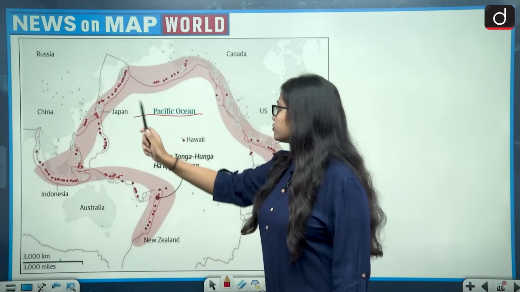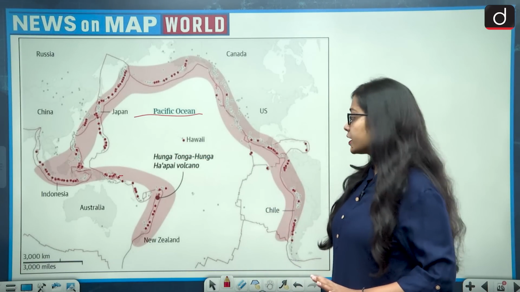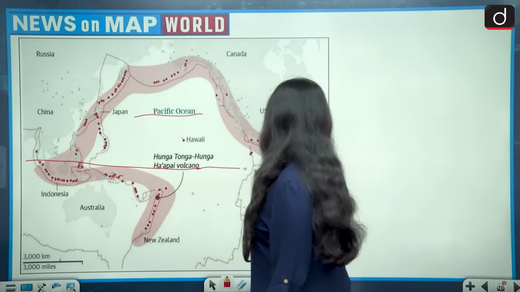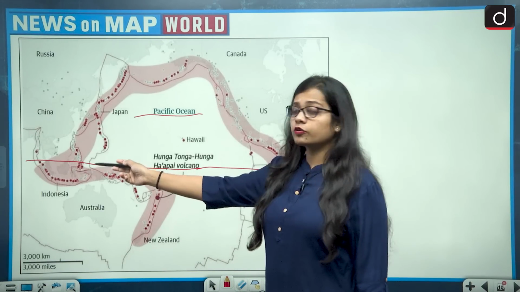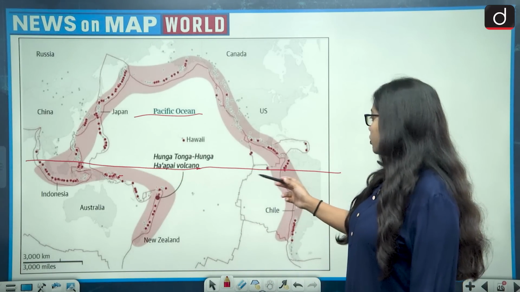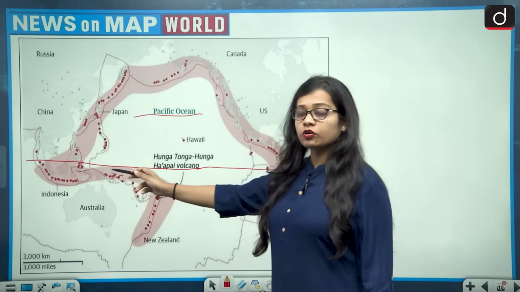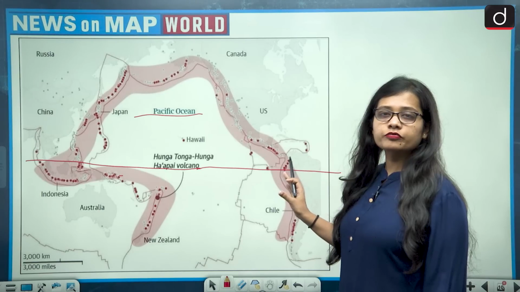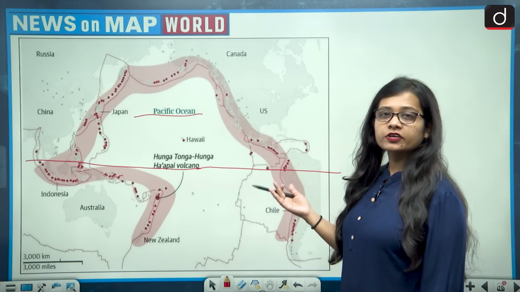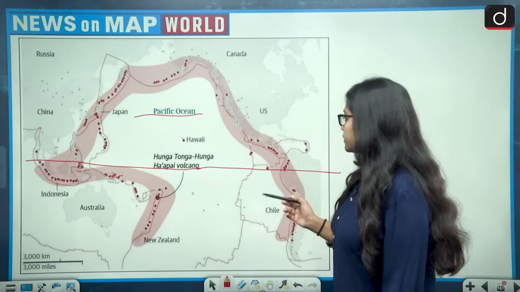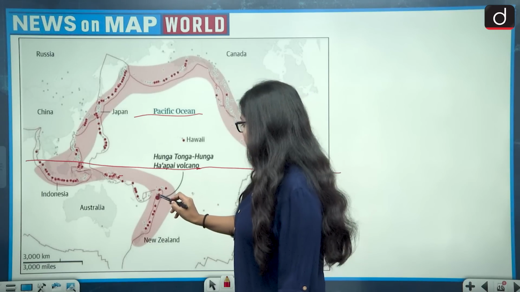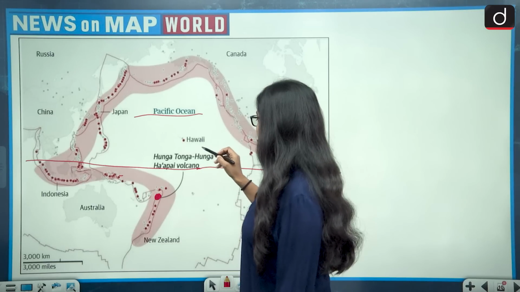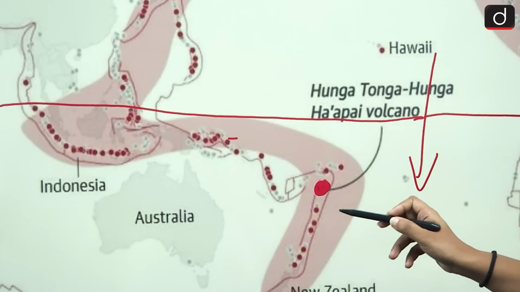So this is the Pacific Ocean, and if we draw the equator, the line of the equator will be drawn almost like this, passing through the Indonesian islands, then the northern side of Australia, and then a few countries of the South American continent, for example Ecuador and Brazil. This is the location of the Hunga Hapai island, and it is lying in the South Pacific Ocean.